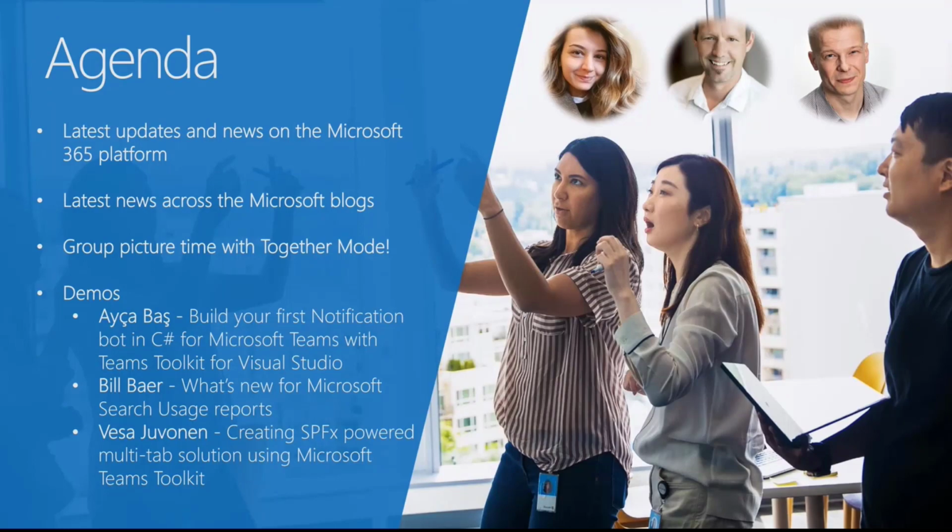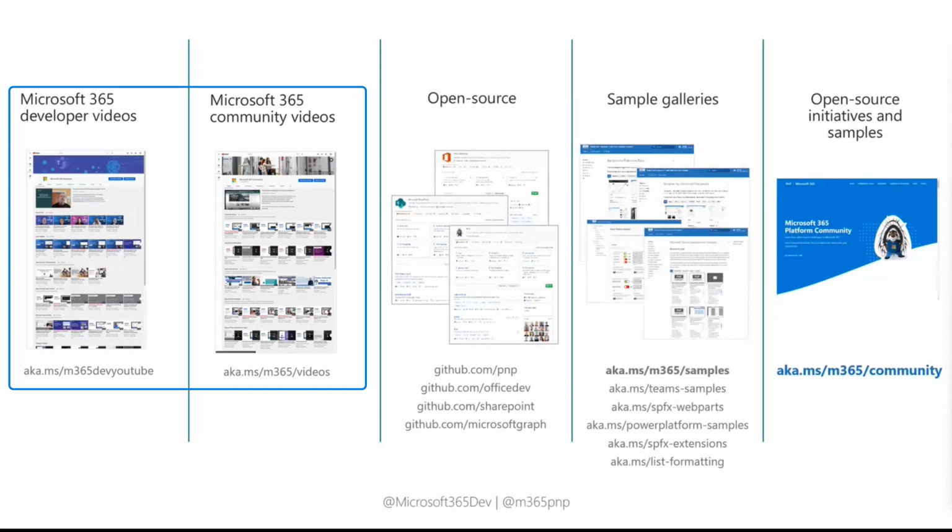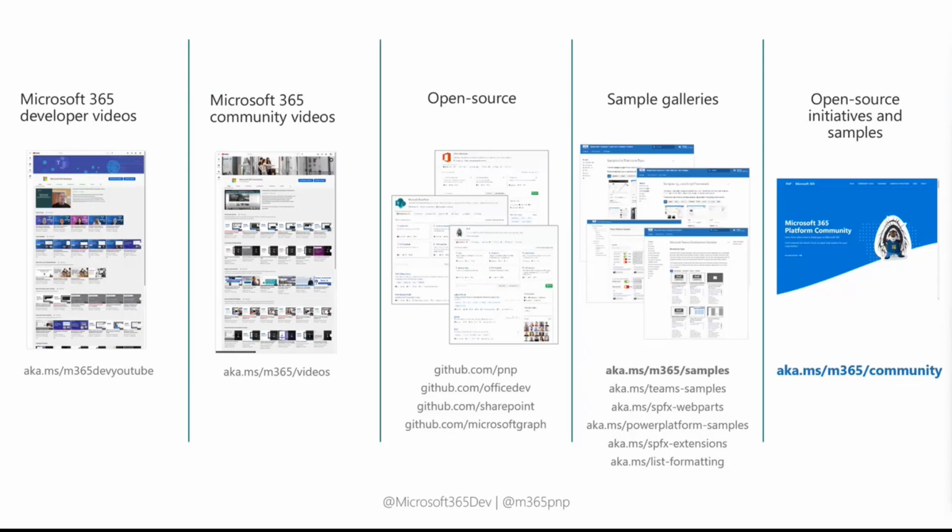Before we go there, let's go to typical slides and latest news, what's happening. First of all, we have 2 different YouTube channels available for you to take advantage of. We are looking into combining them in the future, so making it a bit easier for you to find what's relevant for you. We have a lot of open source assets available from GitHub, but as it might be a bit difficult to find the relevant sample for you, we actually have specific sample galleries. So from aka.ms/m365-samples, you will find all of the samples from Microsoft or from community related to Microsoft Graph, Microsoft Teams, SharePoint Framework, Power Platform, and so on. So making it super easy to consume from one centralized location.